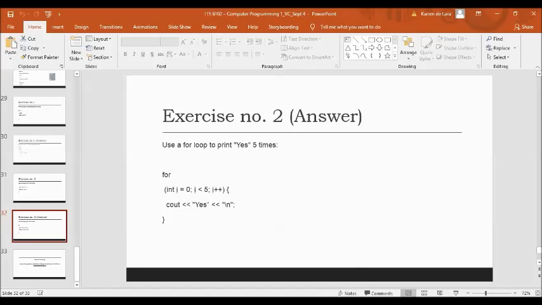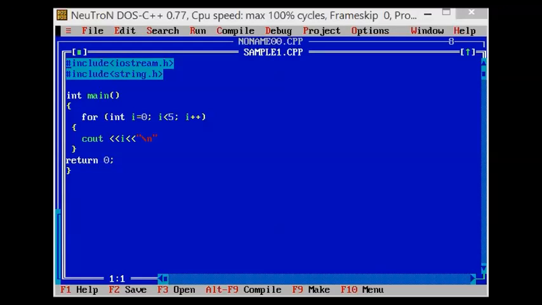I will share with you a program here. I just use a simple compiler for C++ so that it is not complicated. I use the Borland C++. You can download it. Basically, this compiler can also be used for the C program and C++. So I have here an example of a C++ program, which I named sample1.cpp.